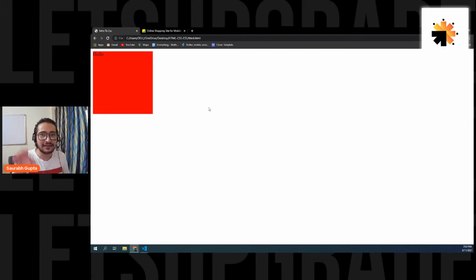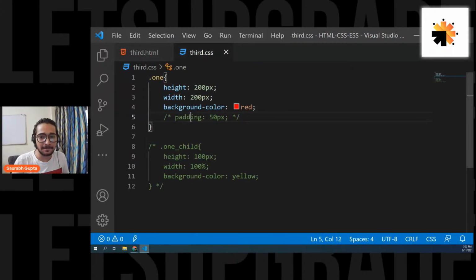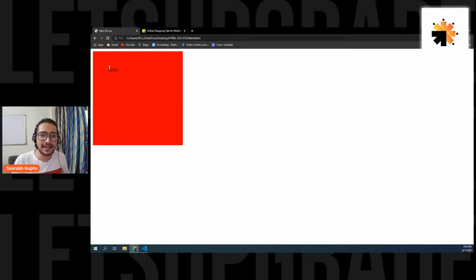200 height, 200 width, and hello is inside the actual height and width. Now let's add the padding. And see, hello is still inside the 200 range. It's just 50 pixels that have been added on all the sides. 50 pixels of fake size have been added on all the sides.